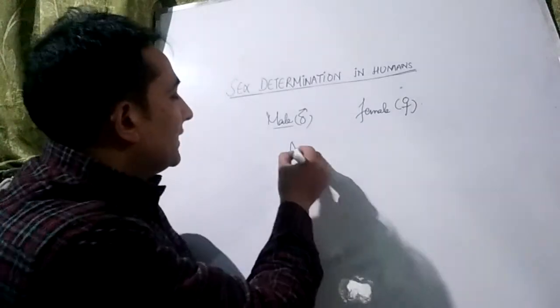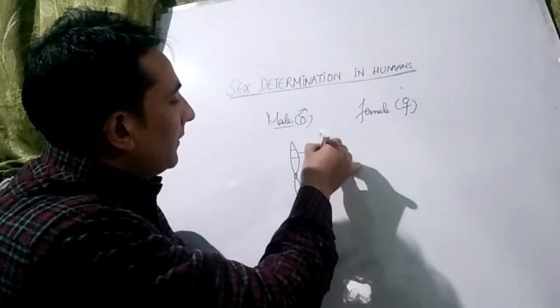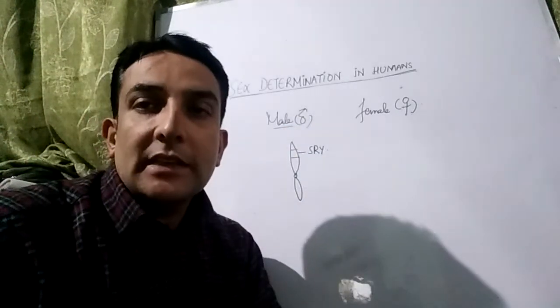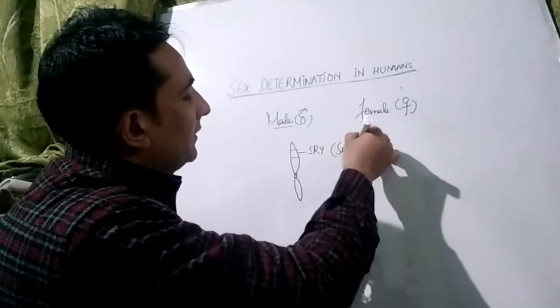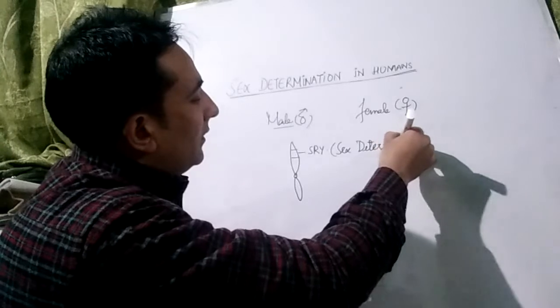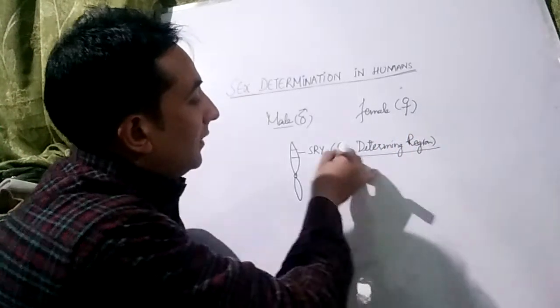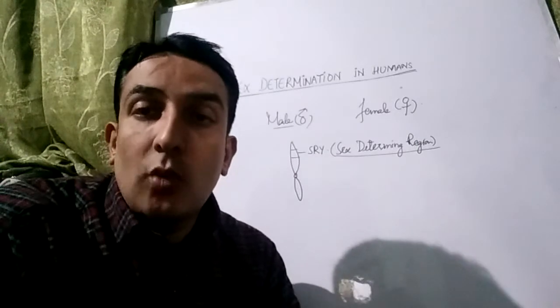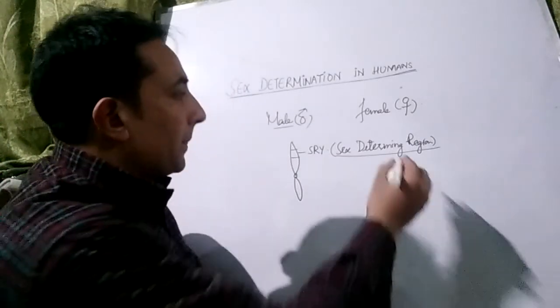For example, there is a gene which we call SRY. SRY stands for sex determining region. The sex determining region codes for a protein which we call TDF, that's testes determining factor.